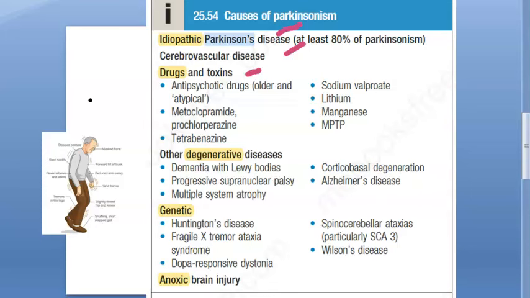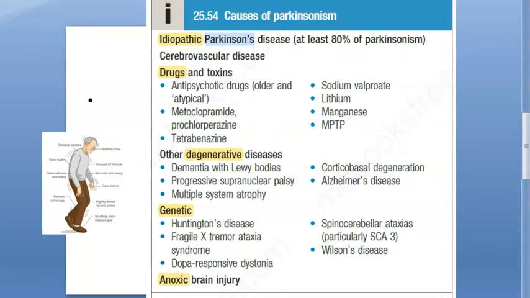So you'll have to remove those poisons. Let's not call it poison, let's say if they're taking these drugs or toxins like lithium, sodium valproate, antipsychotic drugs, MPTP, which is a herbicide, if they have been exposed to it. If there are other treatments for these degenerative diseases like Alzheimer's, dementia with Lewy body, if they have some genetic condition, you will have to probably treat according to that. Like Wilson's disease, you remove the excess copper which is causing the issue. Huntington's disease and anything else that you can treat based on the cause.